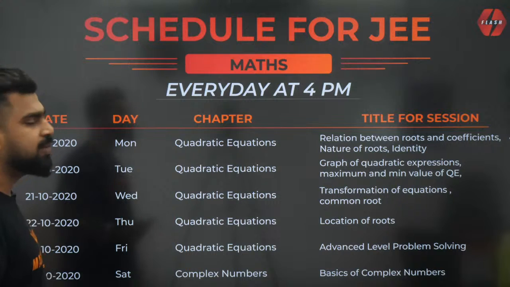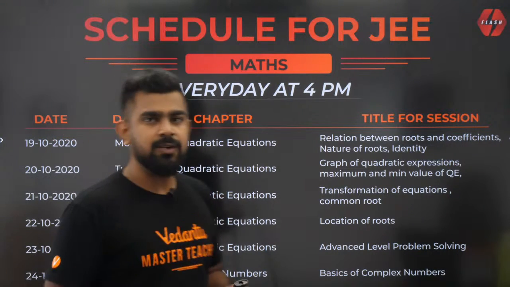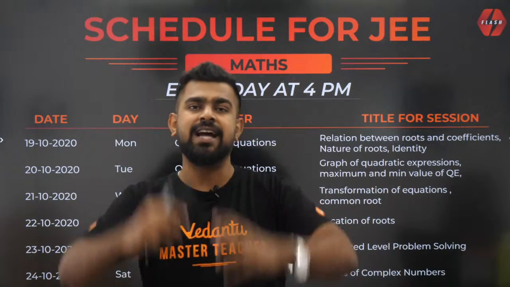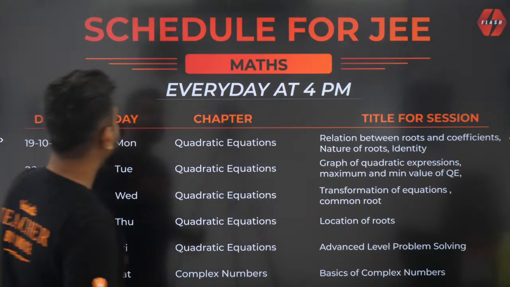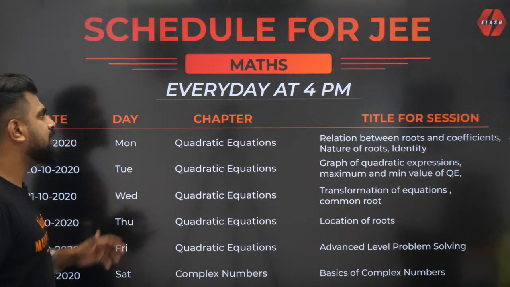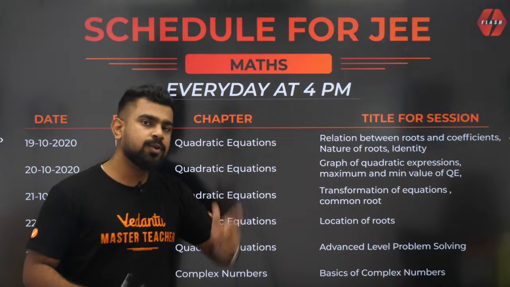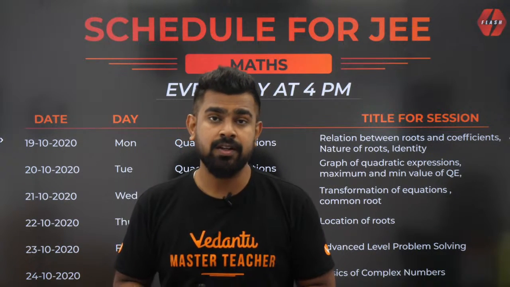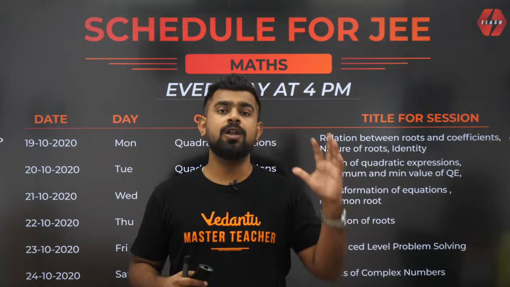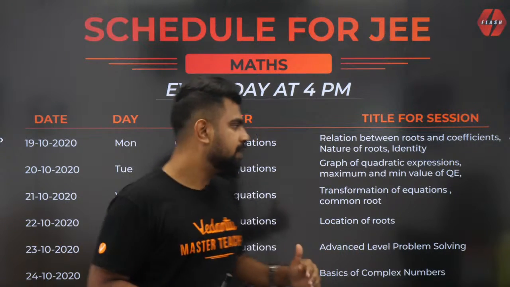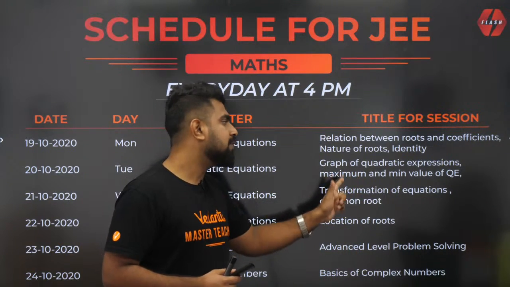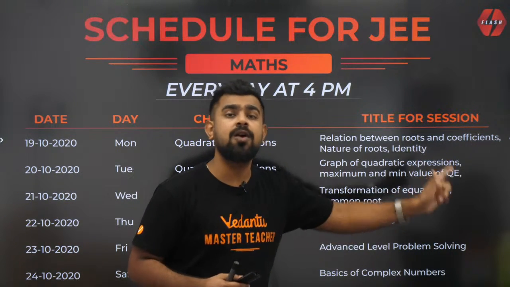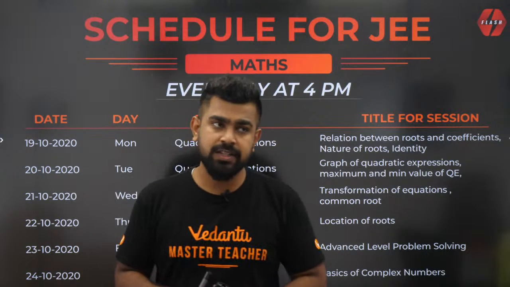The questions were pretty simple because it was the first lecture and, like we said, we wanted to start off from the basics and slowly take it higher. Now, the schedule for JEE Maths is shown here. Every day we have lectures at 4, and today is a very important lecture because I'm going to talk about the graph of a quadratic equation. Whenever you have a graph, you can always find the maximum and minimum value, right? So today we'll look at the graph of a quadratic expression and then find the maximum and minimum values of a quadratic expression. Are you all clear with it?